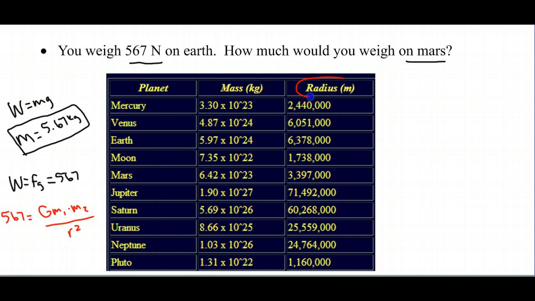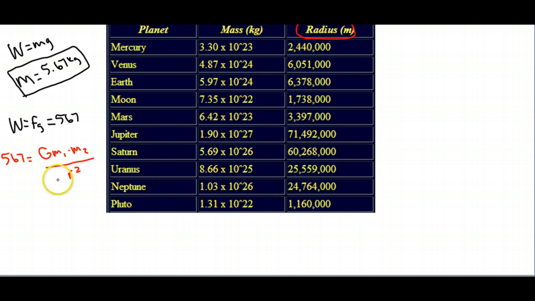Now remember, this is between you and the center of the Earth. That's where the radius of the planet comes into play. Because if you stand on the surface, the distance between you and the center of the Earth is the radius of the Earth, roughly. So doing this, you would get something close to 5.67. You would likely get something slightly bigger because I used 10 up here for gravity instead of 9.8. So you would plug in the mass of Earth for right here, and you would plug in the radius of Earth for right here, and you would be solving for your mass right here. For now, we're going to use the mass of 5.67 because it makes it a little bit easier for us.